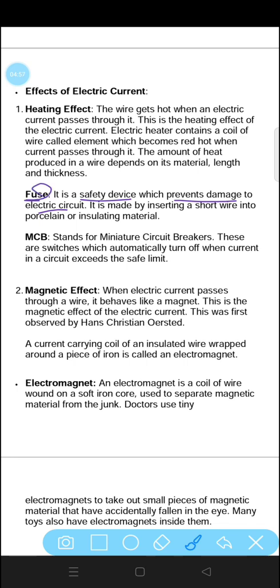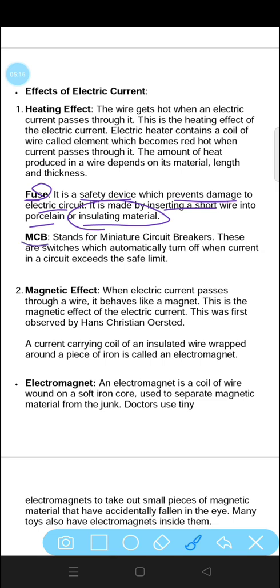to electric appliances. It is made by inserting a short wire into porcelain or insulating material. A soft wire is inserted into porcelain so that whenever the current crosses the limits, it will just cut the connection. One more is the MCB.